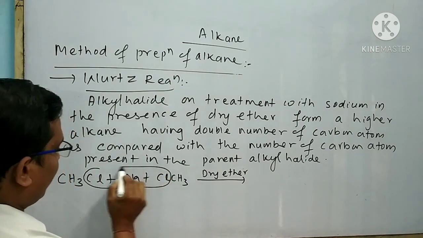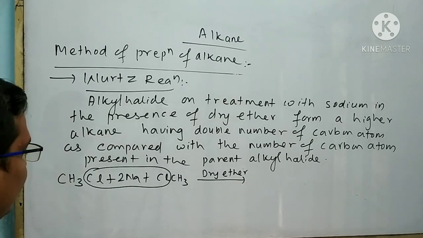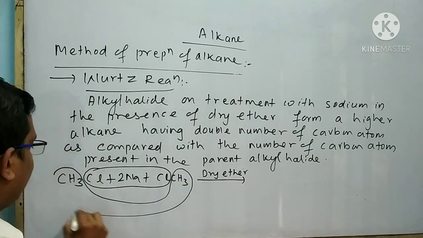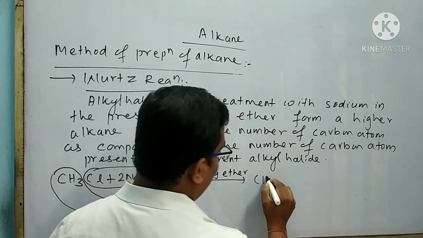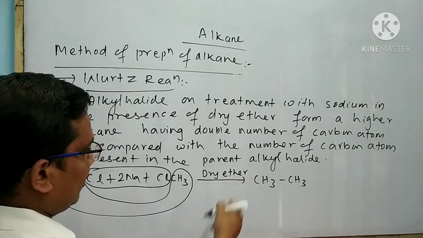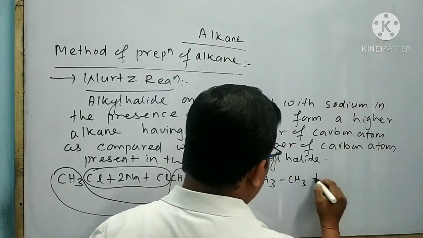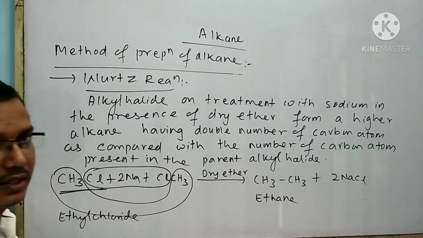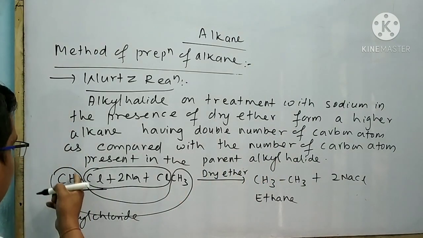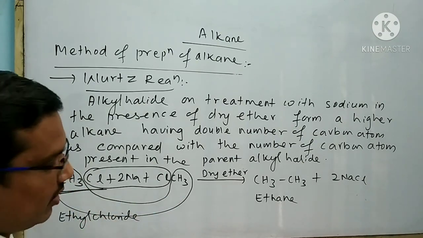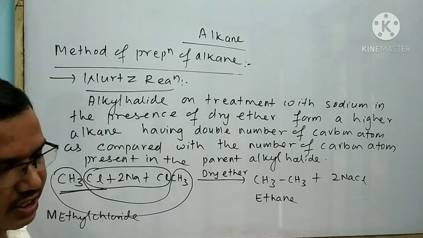Two molecule of NaCl will be removed and the remaining part will be attached with each other to form an alkane. That means here ethane is formed. The byproduct is sodium chloride. Remember, it is not necessary to draw such type of lines in the exam. It is just for better understanding.